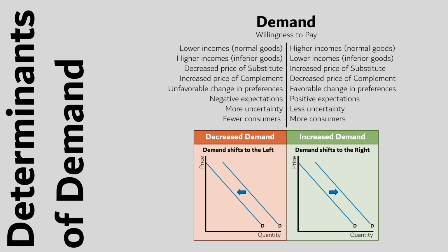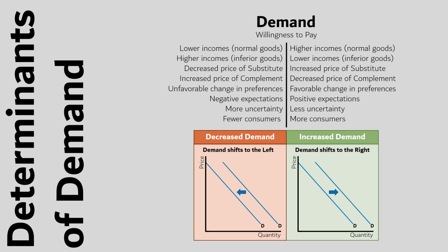When consumers have higher incomes, the demand for normal goods increases. When they have lower incomes, the demand for inferior goods increases. Demand will increase if the price of a substitute increases, or if the price of a complement decreases. We can also increase demand by shifting consumer preferences in favor of it, giving consumers positive expectations about purchasing the product now, or reducing uncertainty about the purchase. And of course, demand increases when we add more consumers to the market. Reverse any of those scenarios and demand will decrease instead, shifting to the left.